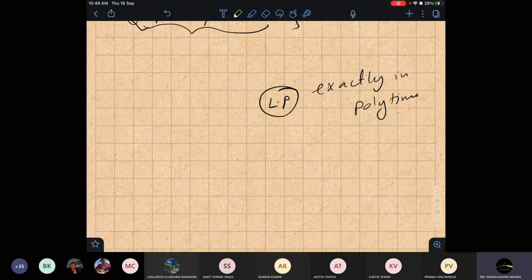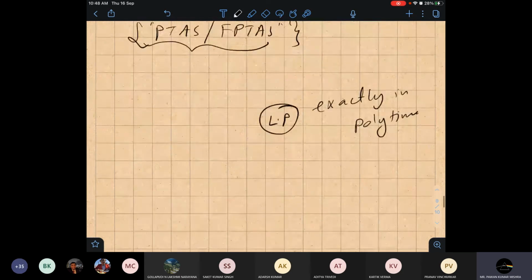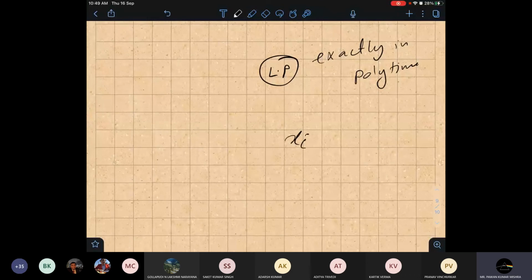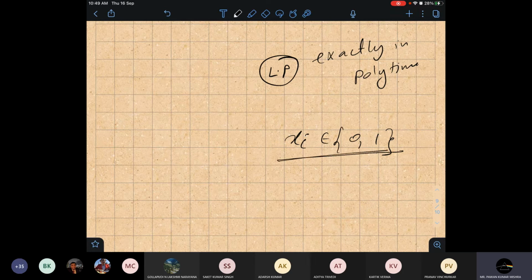So then you feel we'll get an optimal solution. Yes, true. But our constraint here, xi belongs to 0, 1, made this linear programming into integer linear programming, where we need only an integral solution, not a real solution. So we have to relax this constraint.